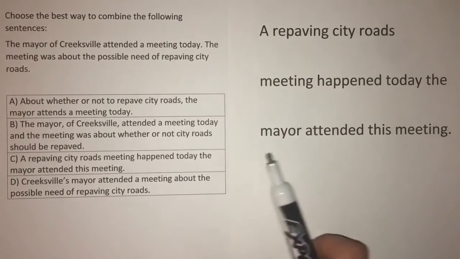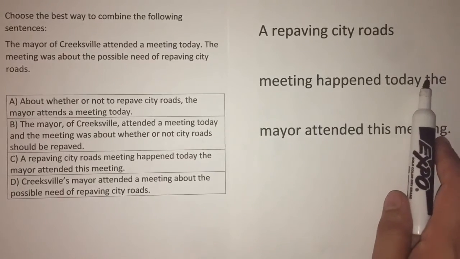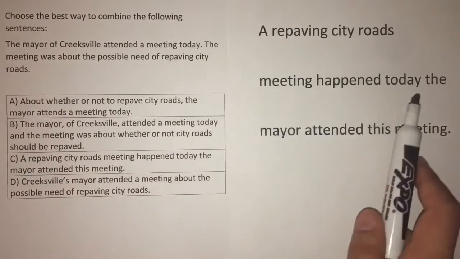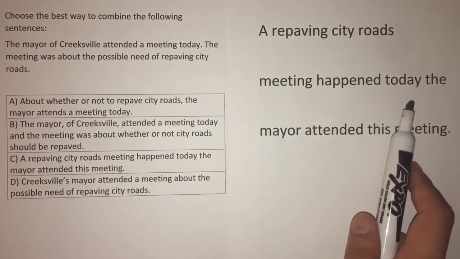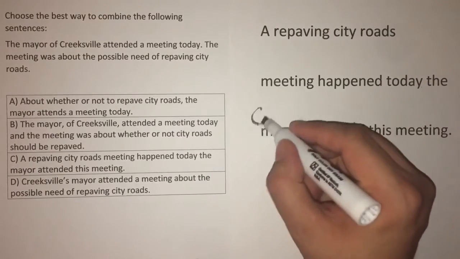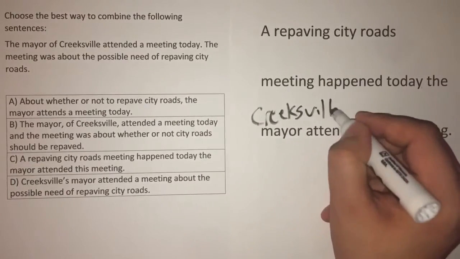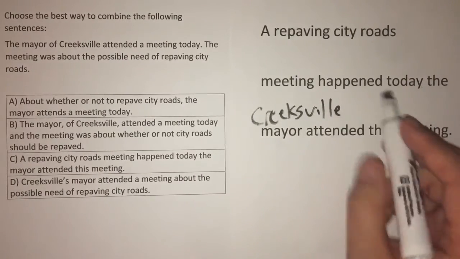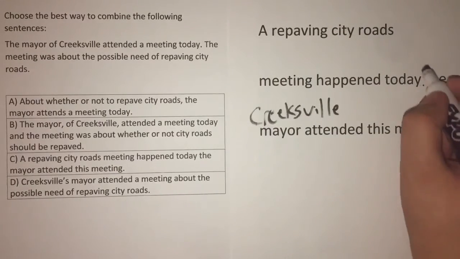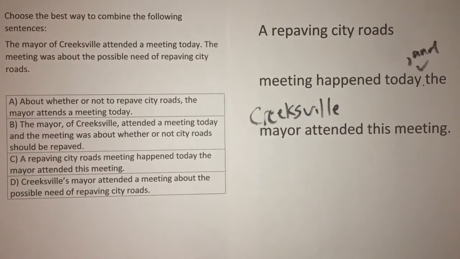A repaving city roads meeting happened today. The mayor attended this meeting. We have to have some type of punctuation here. We could put a period there, which is similar to what we started with over here, but that's not combining the sentences. So we'd probably do what we did in the previous one and put a comma and say and. So add Creeksville to mayor to correct that part. And of course put the comma and the and after today and correct that part. And we have a decent answer choice. But it's still not as concise as the test probably wants.